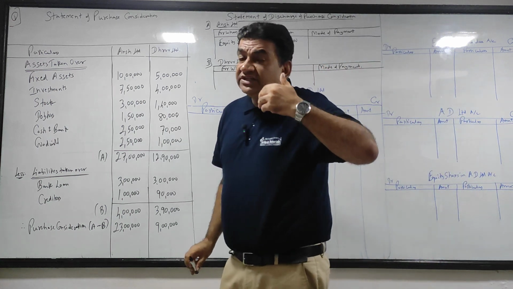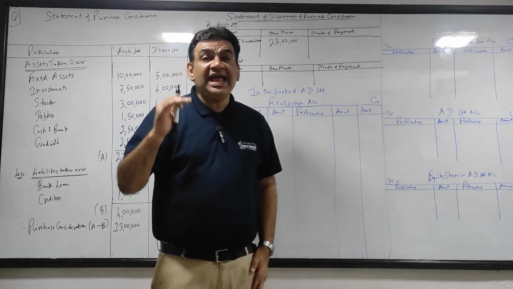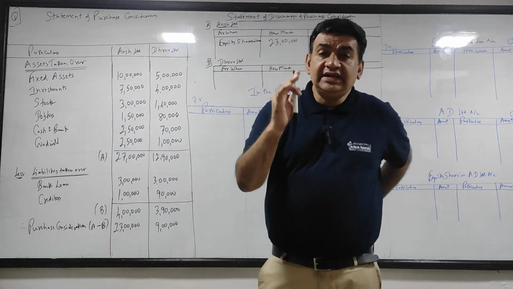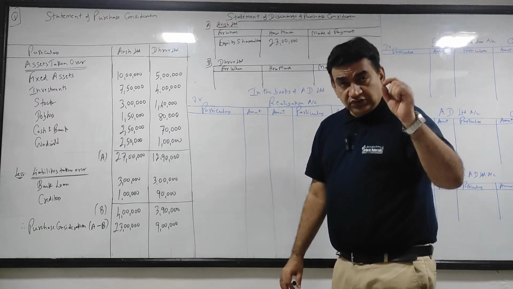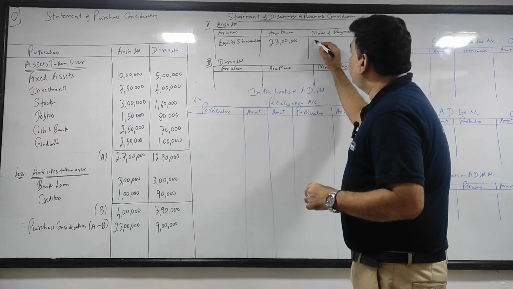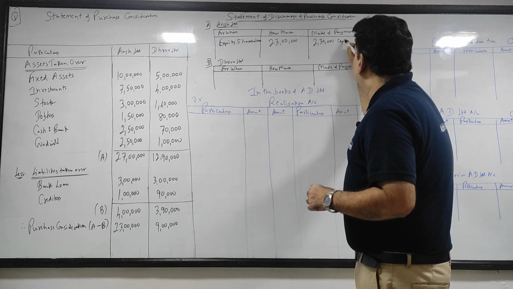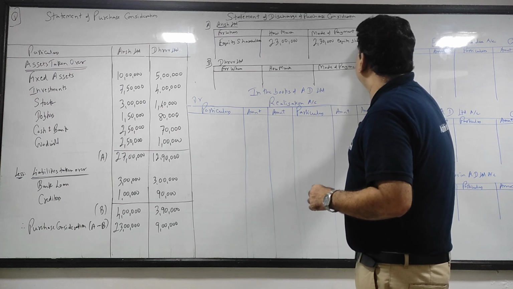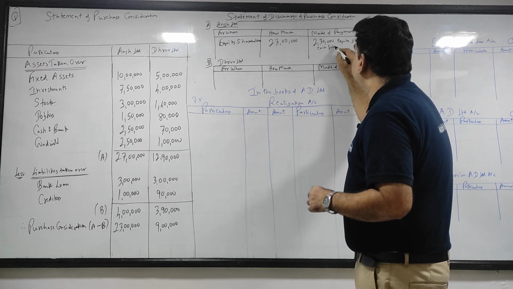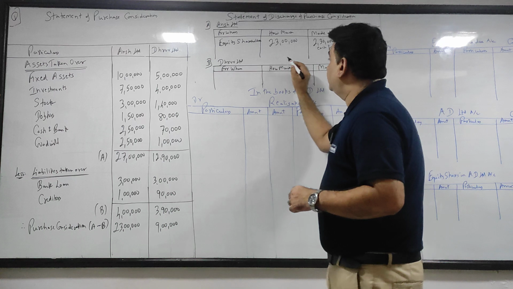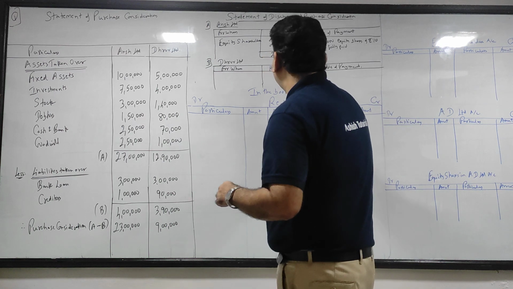The amount to be given is 23 lakhs. One share is 10 rupees. Divide 23 lakhs by 10: 23 lakhs divided by 10 is 2,30,000. So in mode of payment you will write 2,30,000 equity shares of rupees 10 each fully paid, and the total itself will be 23 lakhs.